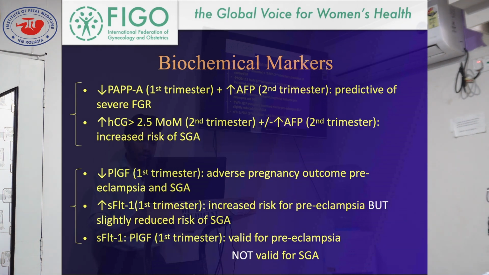And some other biochemical markers are there. Decreased PLGF in the first trimester has a correlation with adverse pregnancy outcome in preeclampsia and SGA. Increased sFlt-1 is also seen, as well as an increased sFlt-1 to PLGF ratio. It's valid only for preeclampsia, not valid for SGA. This is one important fact to know.